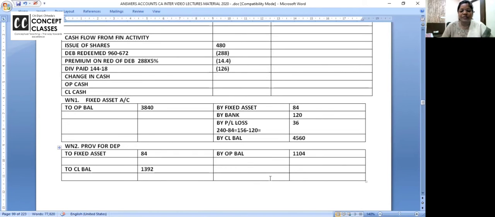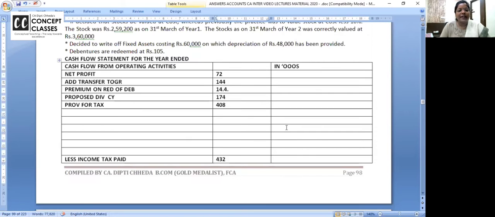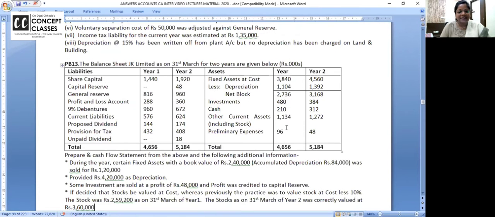Usually I have seen students are missing out in this. If provision account is separate, means asset is at original cost, 240. If I bring 84 here, then I will get 156 WDV, which is sold at 120 and 36 is the loss. Now all clear to all of you or not? Yes? Right. So now let us go to more adjustments in the fixed assets.